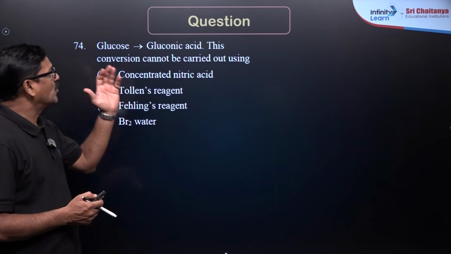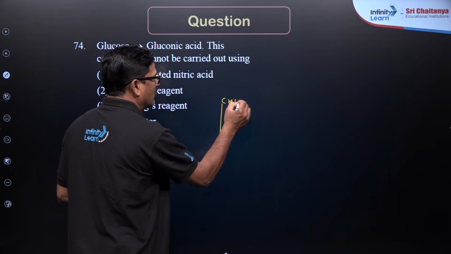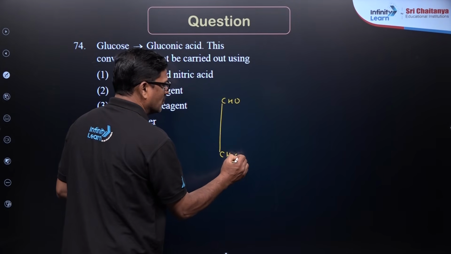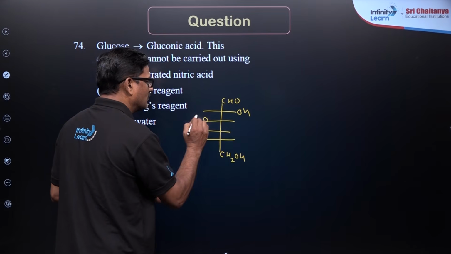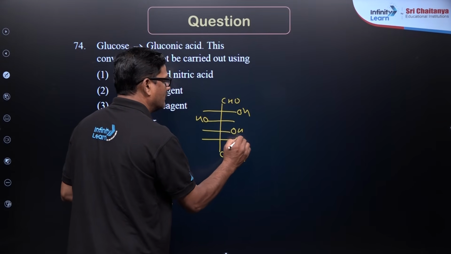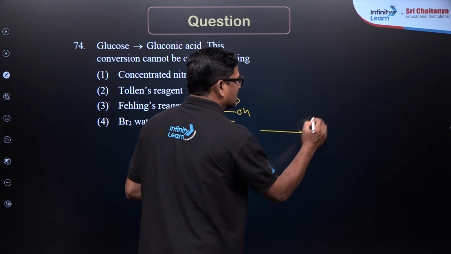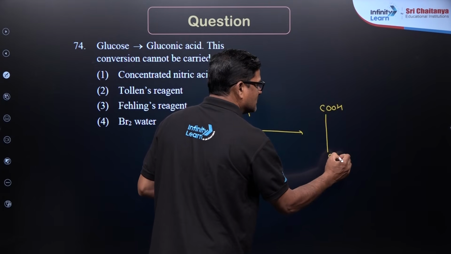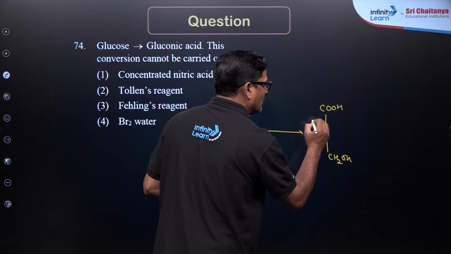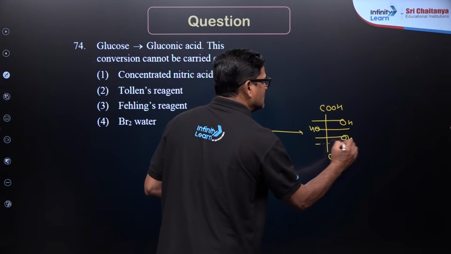Here is the question, glucose is converted to gluconic acid. So CHO and CH2OH, this is going to be the glucose structure, and it is converted into gluconic acid, COOH. Only the aldehyde is oxidized, not the primary alcohol. So this is what is called gluconic acid.